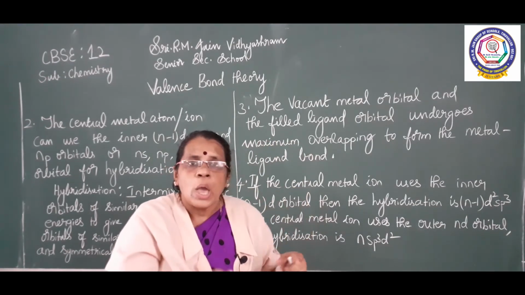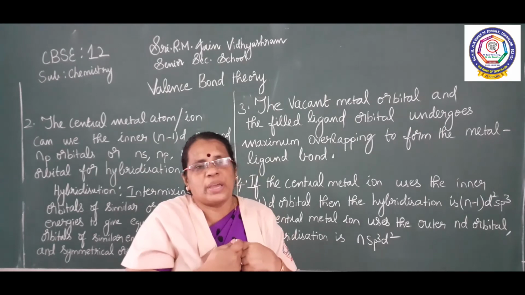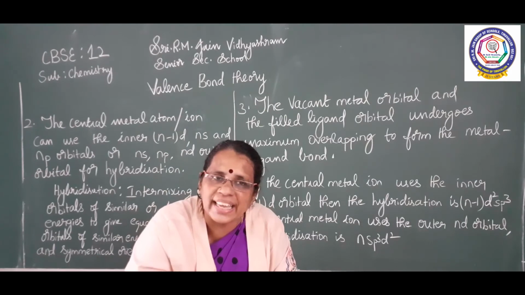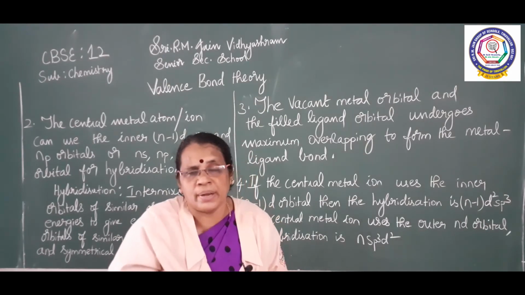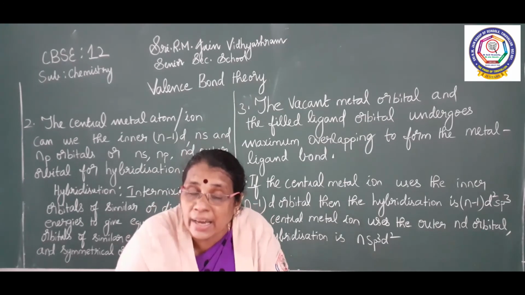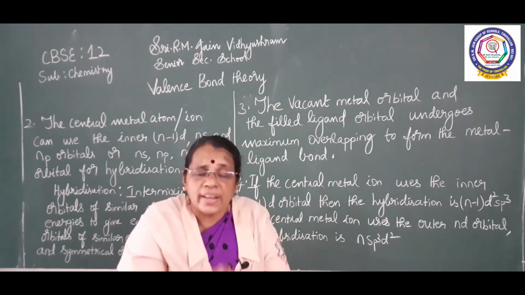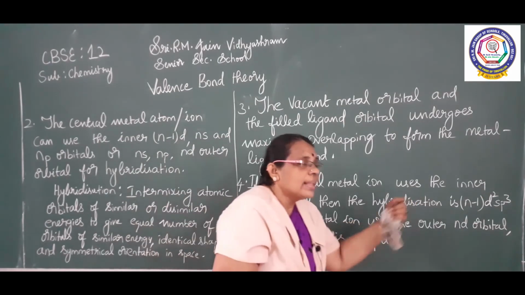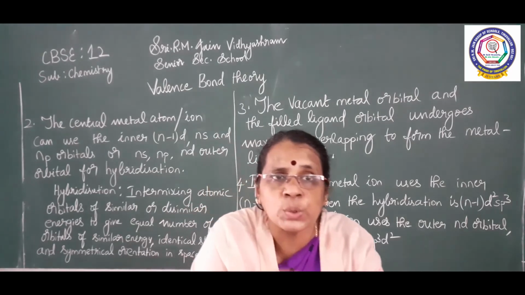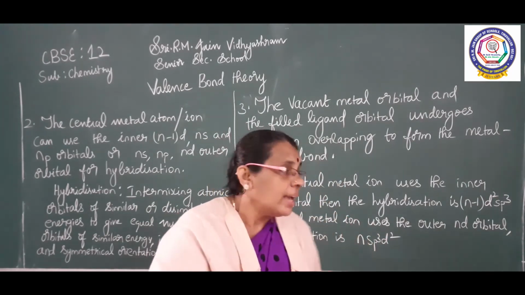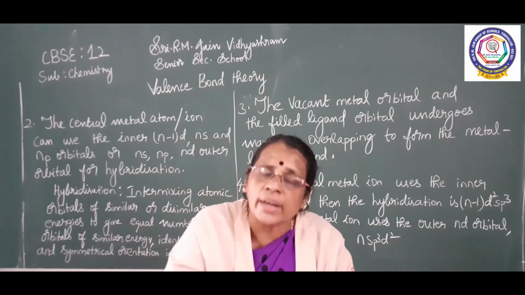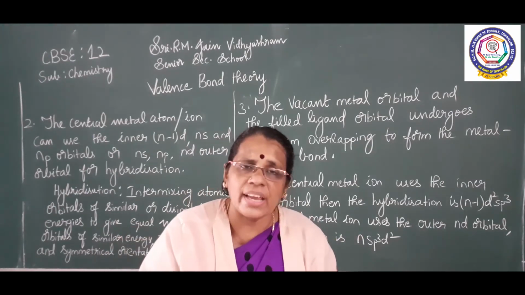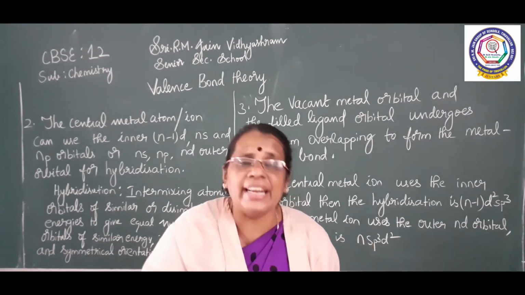Now we are going to see what type of atomic orbitals are used by the central metal ion. There are two possibilities. If the central metal atom or ion uses the inner (n-1)d orbital, then the hybridization will be (n-1)d2sp3. If it uses the outer nd orbital, the hybridization will be nsp3d2.